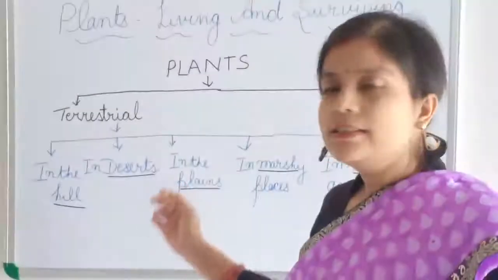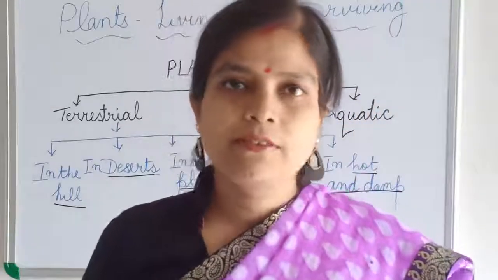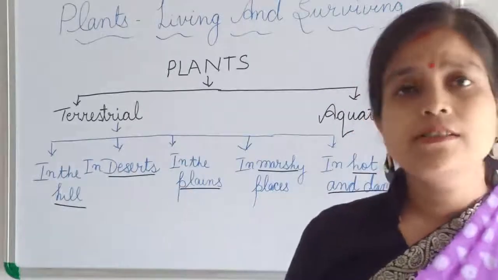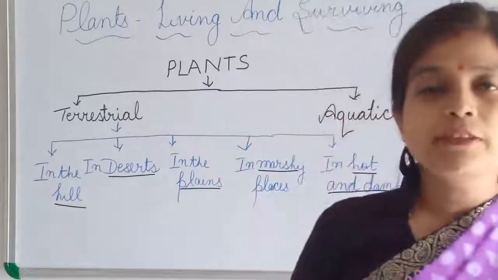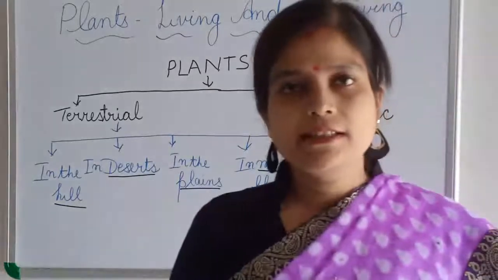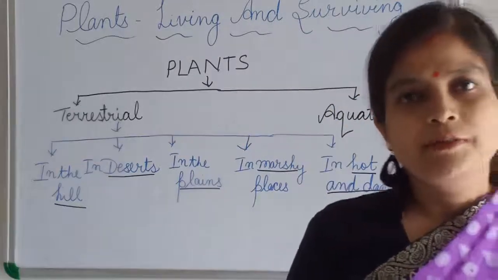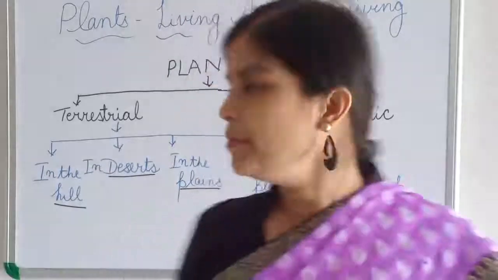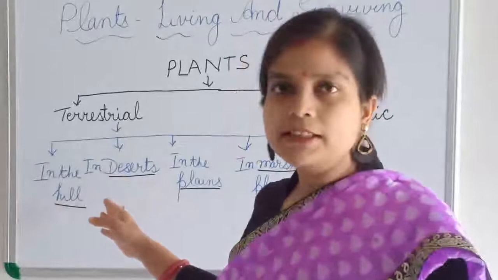Then in the desert, the plants are not very tall. They are small in size only. Their roots go very far away in search of water, and their leaves are modified into spines, meaning thorn-like. So photosynthesis is carried out in the fleshy green stem. An example of plants in the hill is pine and fir. An example of desert plants is cactus.